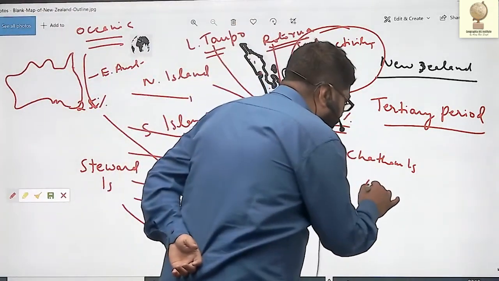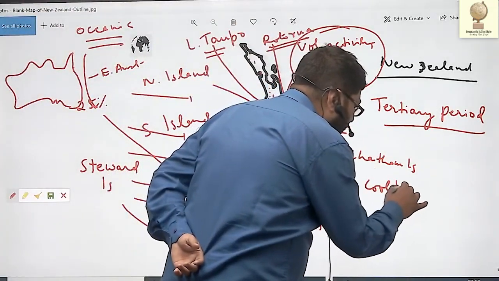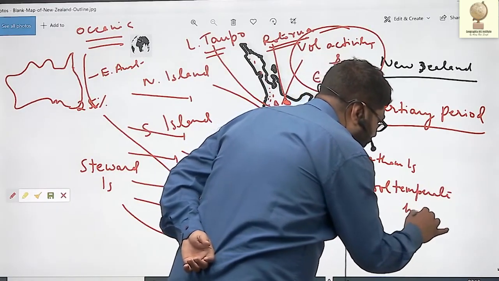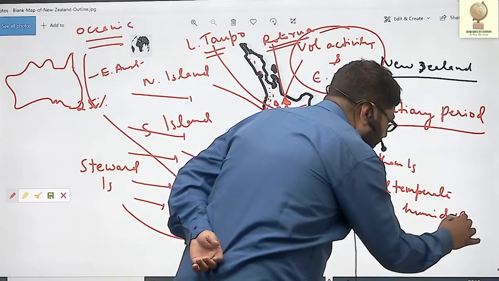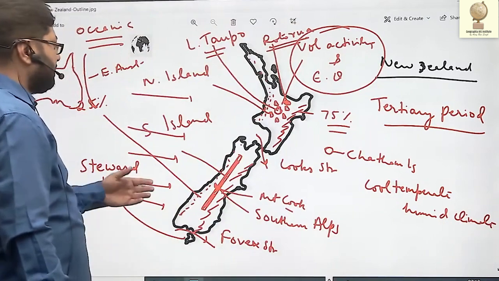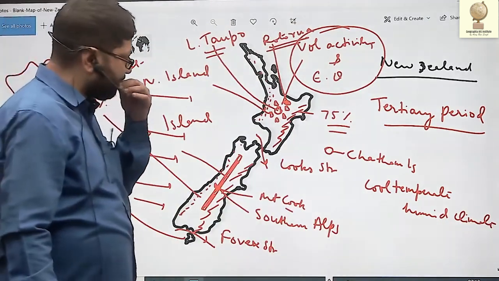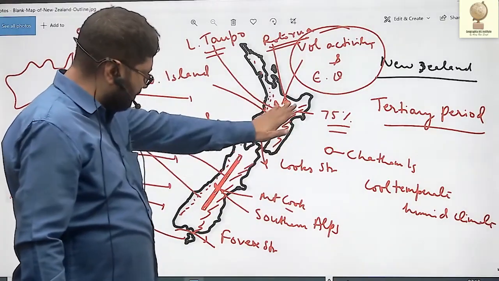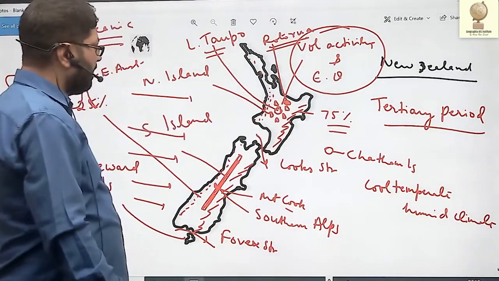Precisely, it has a cool, temperate, humid climate, which is ideally suited for milch cattle. The humidity is more in the western part and the eastern part is dry, so sheep rearing is important in the eastern part.